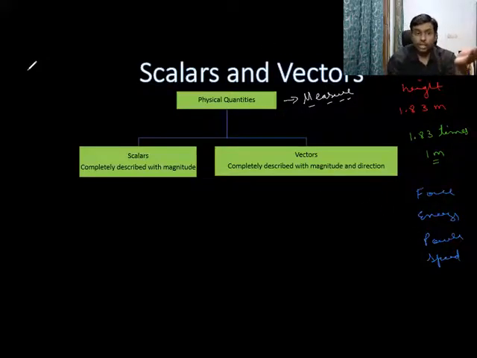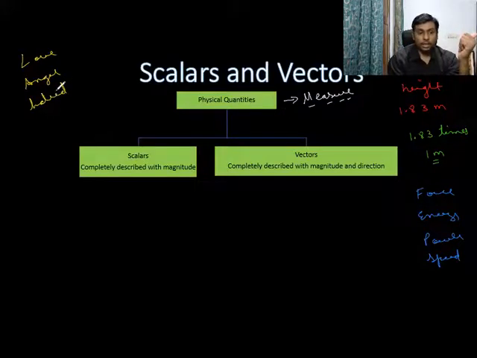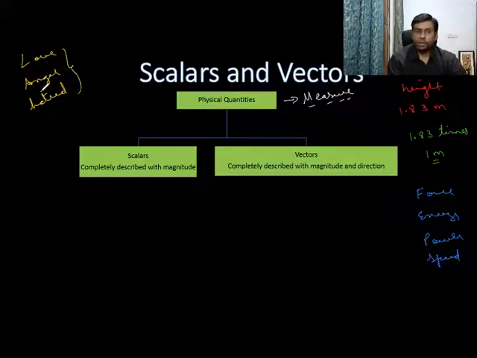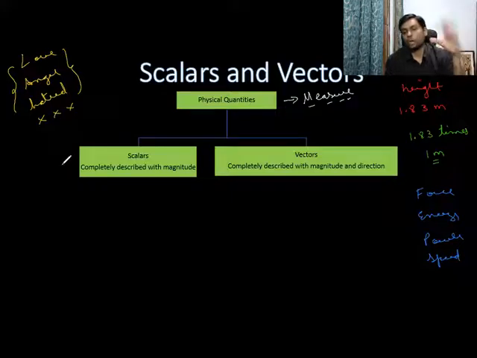We also have quantities that cannot be measured. Love, anger, hatred, hunger. These are all quantities which don't have a standard. So we don't have something to compare it to. Therefore, we cannot measure them. We will not deal with such quantities. They are non-physical quantities. We won't deal with them. We will only deal with quantities that can be measured. They are called physical quantities.